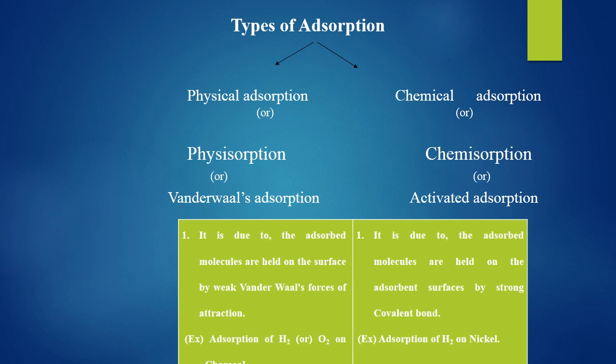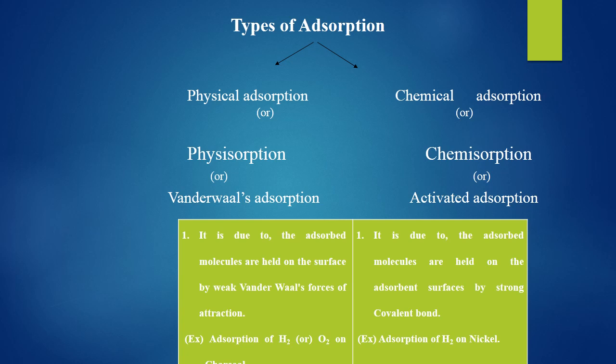Why does the desorption process take place? Because the force held between the adsorbate and the adsorbent is weak, so we can easily separate the adsorbate and the adsorbent. Here the force of attraction held between the adsorbate and the adsorbent is weak van der Waals force. So it is an example of physical adsorption.